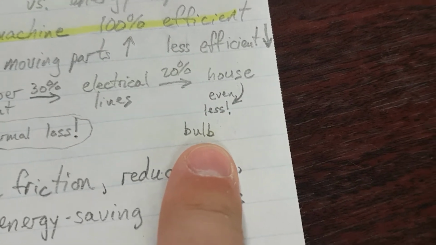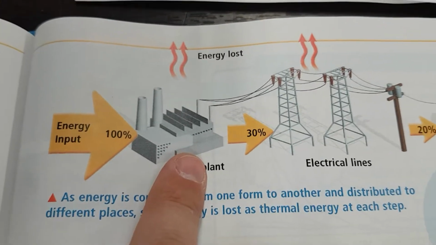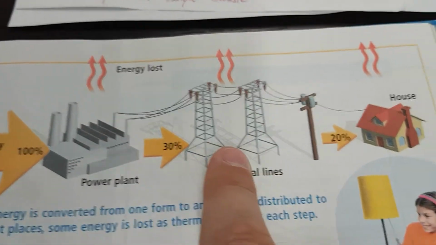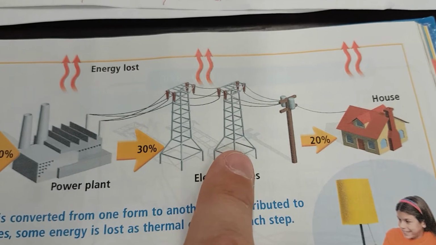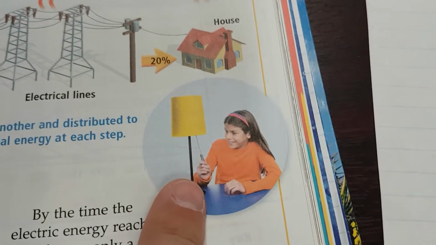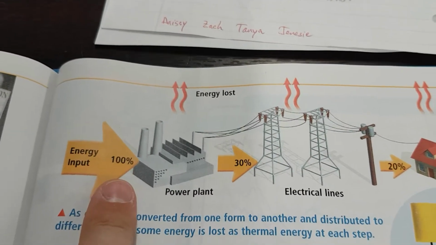So, think of all the wood, coal, natural gas, or whatever we're putting into these power plants to generate electricity, and we lose 70% of that just to get it over the power lines. We lose another 10% just to get it to the houses, and then we lose even more when we turn something on in the house. All that energy is getting lost to heat.